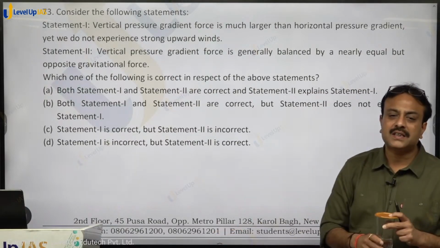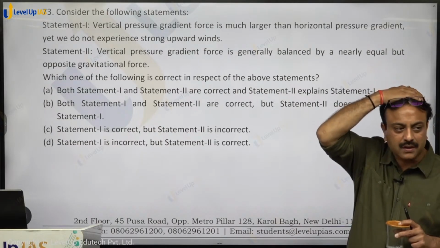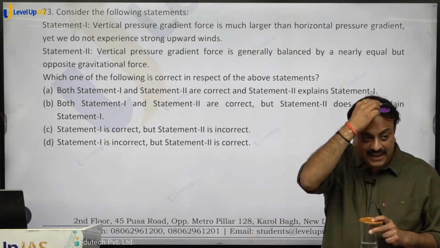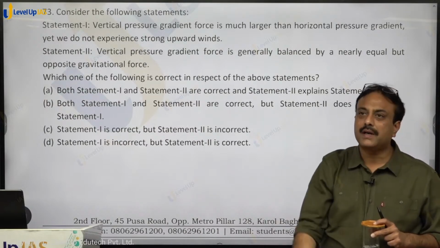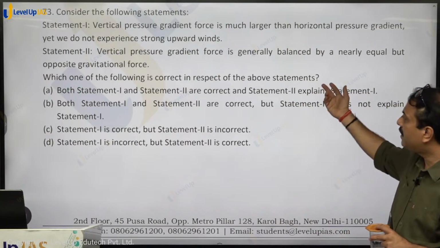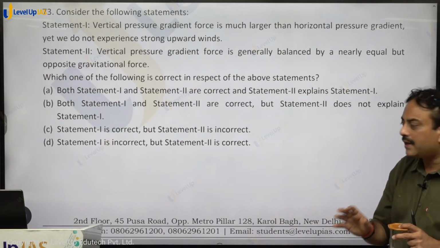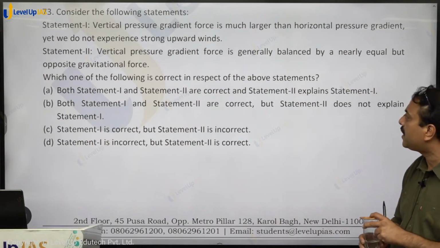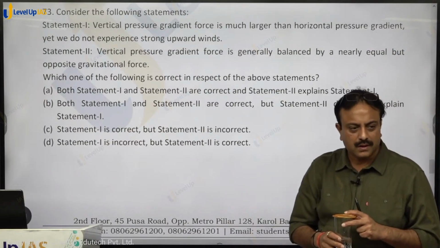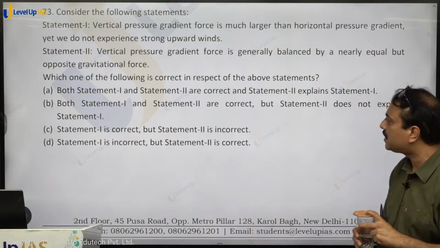On the equator the temperature is 20-25 degrees. In the upper part of the troposphere, what is the temperature? Minus 80 degrees Celsius, right? So it is a temperature range of 100 degrees. So the pressure gradient has to be very strong. But we do not experience strong upward winds. So the statement is absolutely correct. And statement 2 says that vertical pressure gradient force is generally balanced by a nearly equal but opposite gravitational force. So both are correct, and the second is providing an explanation to statement 1. So option A, for apple, shall be the right answer.